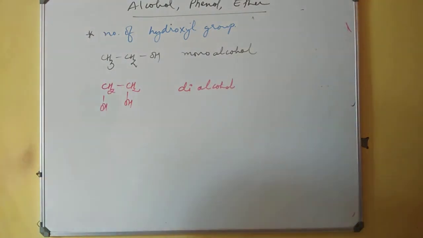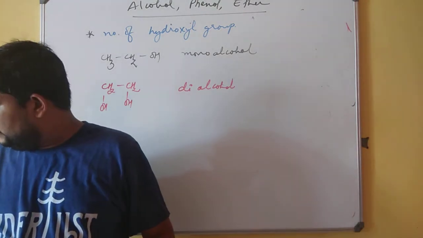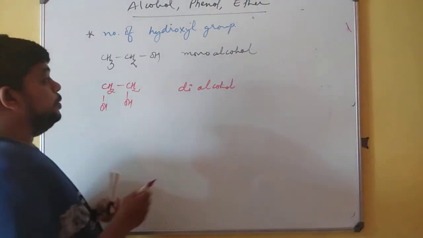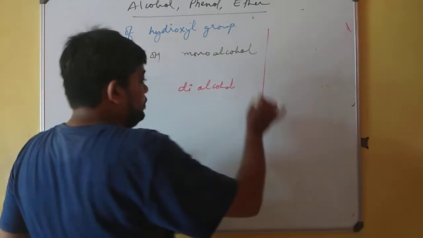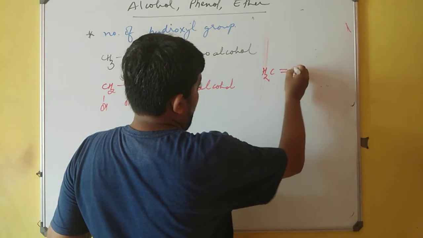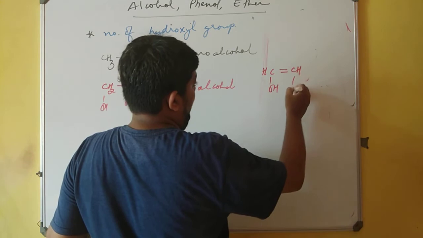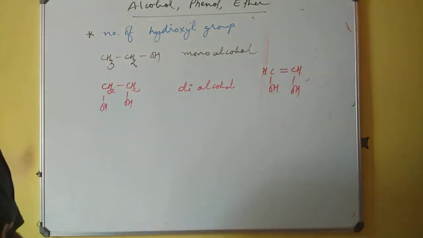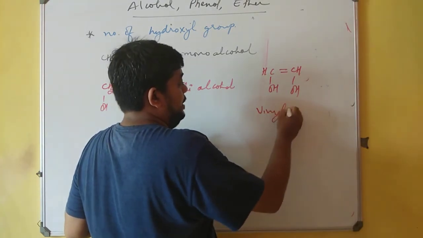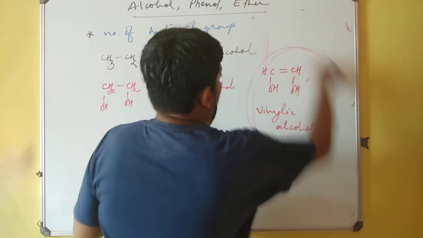Now here we have an option. What is that option that we have over here? I want you to make yourself understand with two things, that is geminal and vicinal. So I am just going to take you in a little different thing, which is very much important from my point of view of learning, and that is I am just replacing these two hydrogens by two hydroxyl groups. So when I have two hydroxyl groups attached over here onto neighboring carbon atoms, I will always mention it as vinylic alcohol. Remember this thing very well, beta.